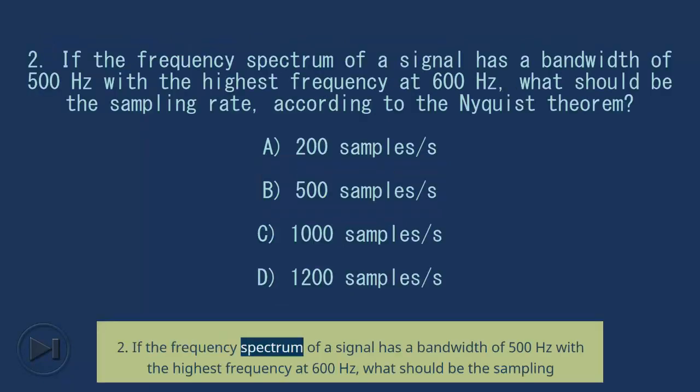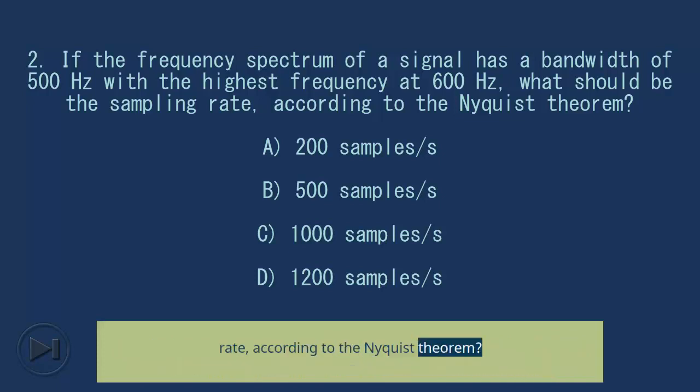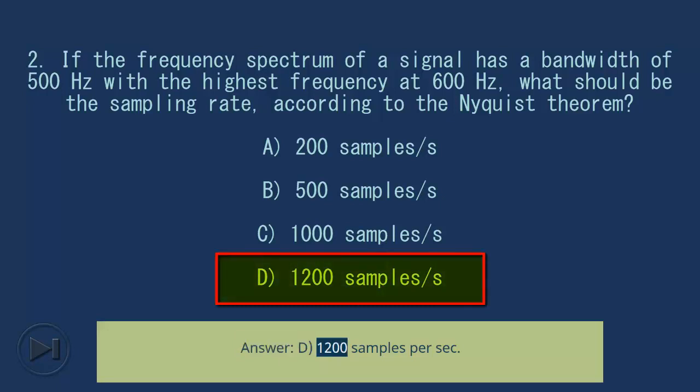2. If the frequency spectrum of a signal has a bandwidth of 500 Hz with the highest frequency at 600 Hz, what should be the sampling rate, according to the Nyquist theorem? A. 200 samples per second. B. 500 samples per second. C. 1000 samples per second. D. 1200 samples per second. Answer, D. 1200 samples per second.